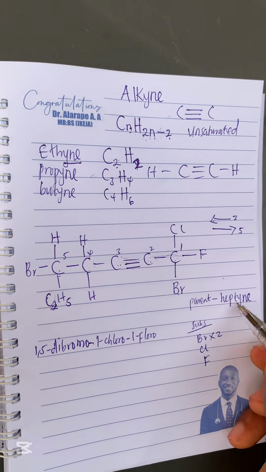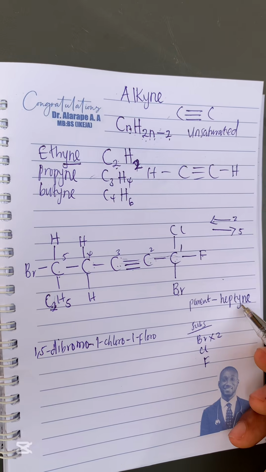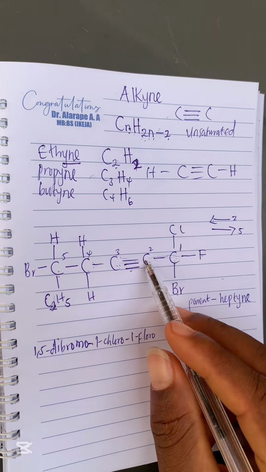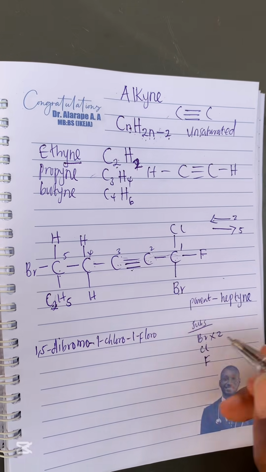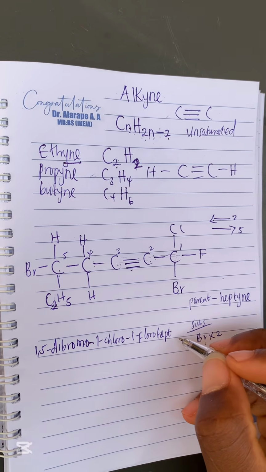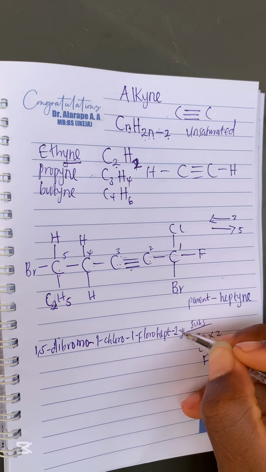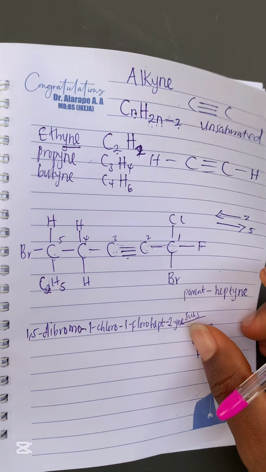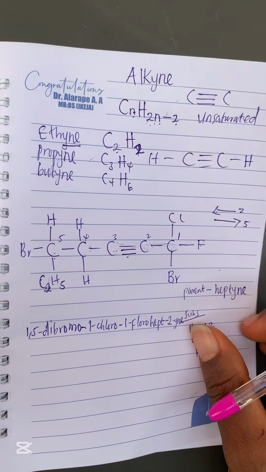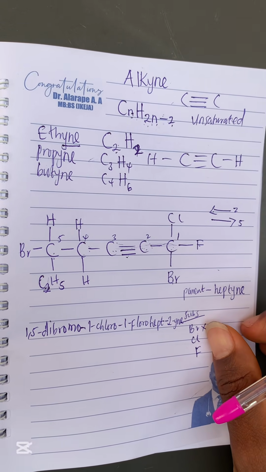Then we put our parent name, heptyne, but we need to let them know the position of the triple bond, which is on carbon 2. So it's hept-2-yne. I believe this is very simple to understand. The name is 1,5-dibromo-1-chloro-1-fluorohept-2-yne.